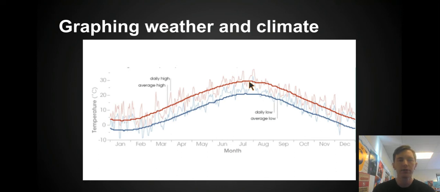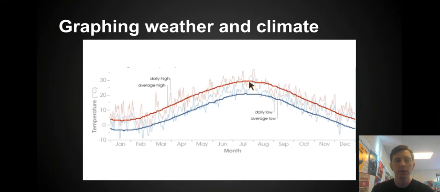Now I want you to discuss this question. Again, you'll pause the video to discuss it. What does this graph tell you about the relationship between weather and climate? Pause the video and discuss that now, please. What does this graph show you about the relationship between weather and climate?